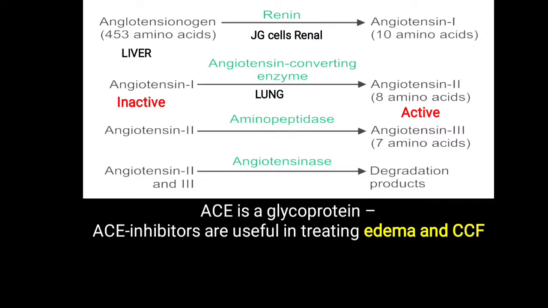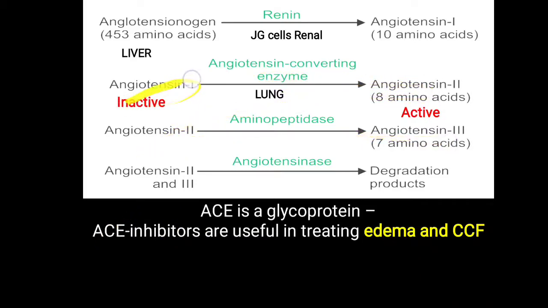Particularly in edema and congestive cardiac failure, we have to lose more water and sodium from the body, and for the loss of this water and sodium, we have to prevent the activity of this angiotensin converting enzyme. So an ACE inhibitor, an inhibitor of that enzyme, is used to prevent formation of angiotensin 2 and 3.